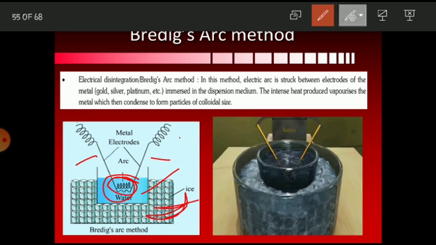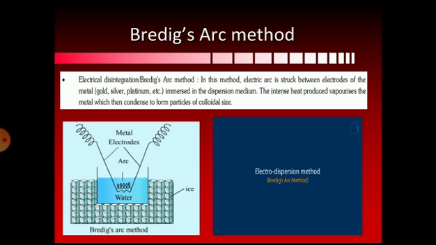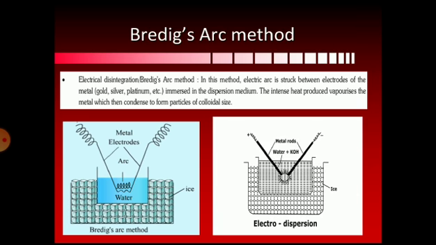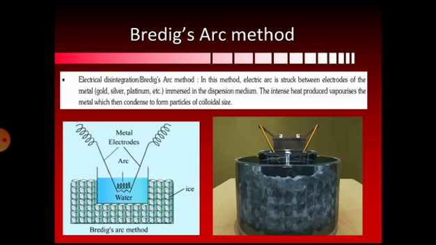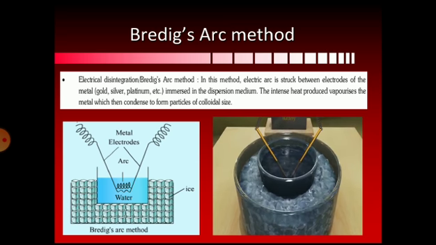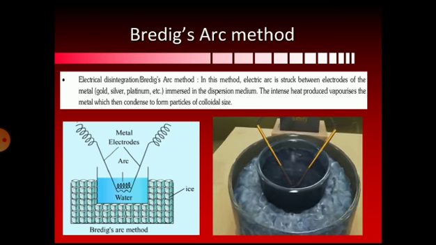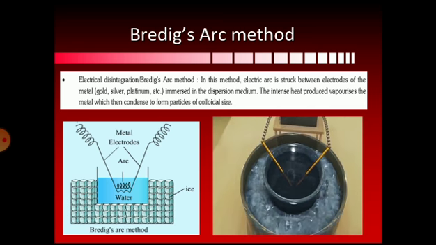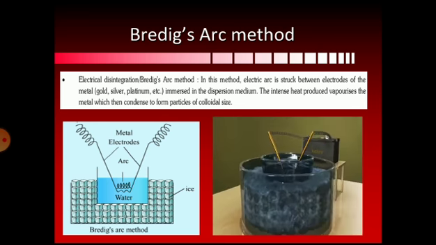Okay, so let us try to understand this also through the animation. Electrodispersion method, Bredig's arc method. This method is widely used in preparation of colloidal solutions of metals like gold, silver, platinum, etc. The method uses two rods of the metal which we want to disperse as electrodes. These rods are immersed in the dispersion medium, in this case water, along with some stabilizing agent like potassium hydroxide. The whole setup is placed inside an ice bath or cold bath. The ice is mixed with a little salt to make sure the ice doesn't melt so fast. The ice bath ensures the water remains cold.